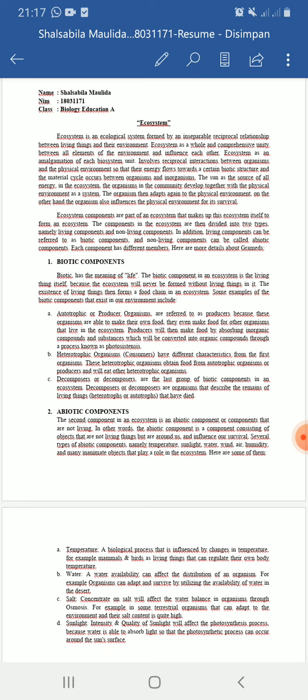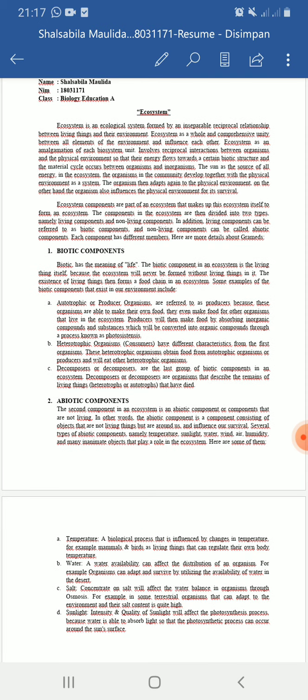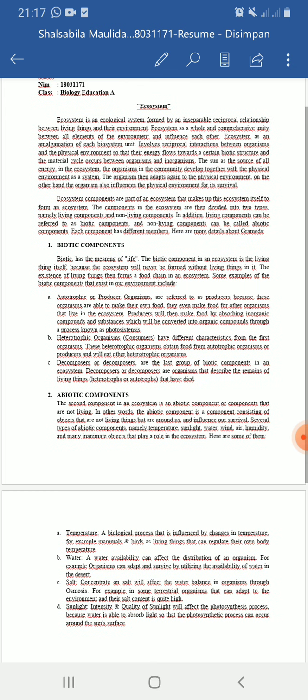Ecosystem as an amalgamation of each biosystem unit involves reciprocal interaction between organisms and their physical environment so that energy flows toward a certain biotic structure and the material cycle occurs between organism and inorganism.